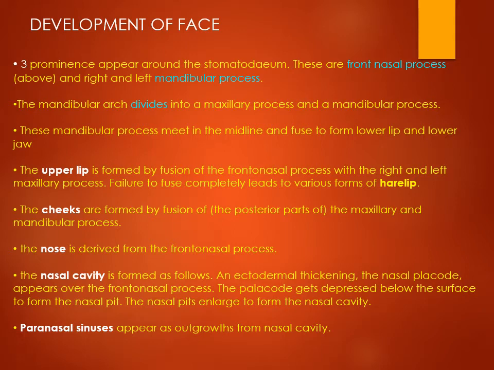The development of the face, as I told you prior, is done from the frontonasal process and the mandibular process. The mandibular process is nothing but the first pharyngeal arch. This mandibular process grows on the lateral side and branches into another process superiorly, which forms the maxillary process. The maxillary processes fuse to form the upper lip, and the mandibular processes fuse to form the lower lip. Laterally, when the maxillary and mandibular processes fuse, they form the cheek area.